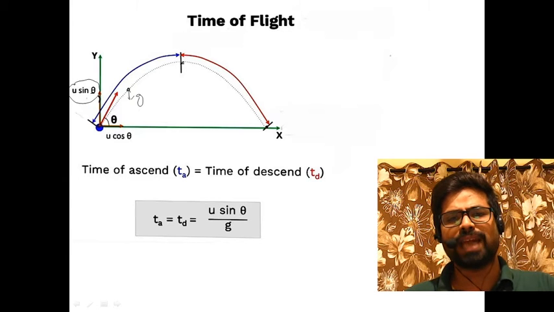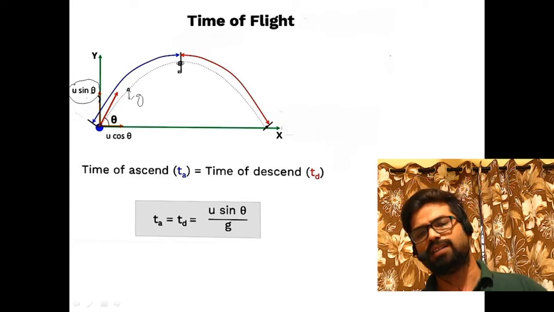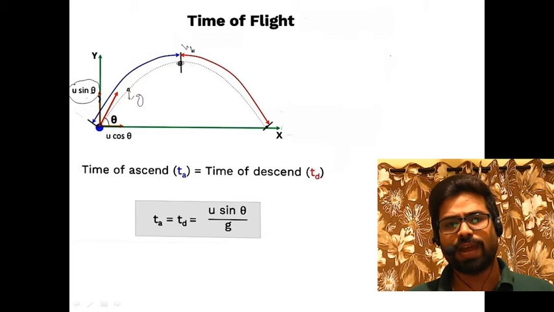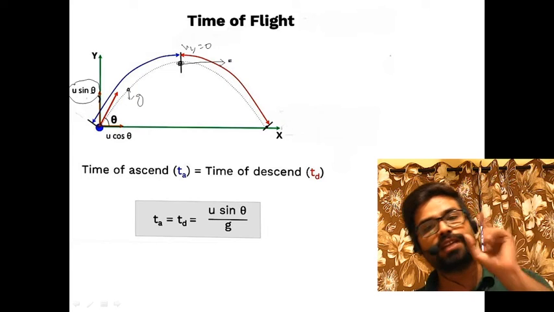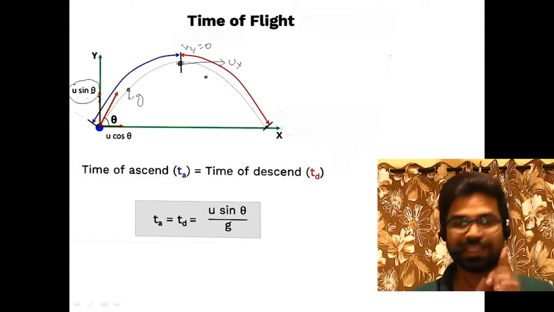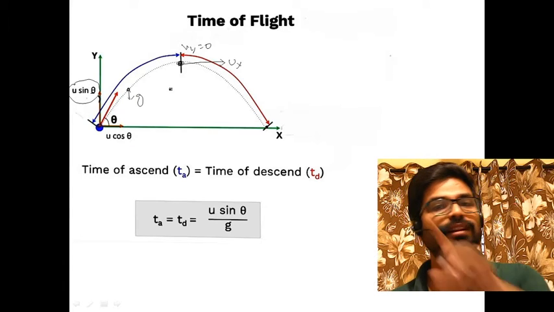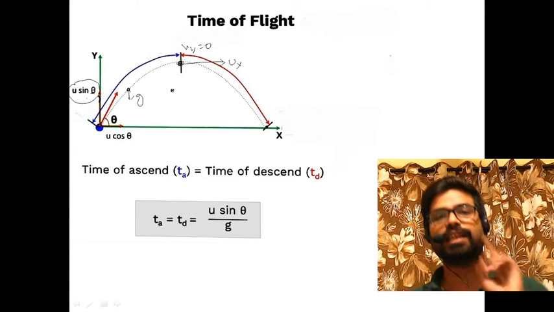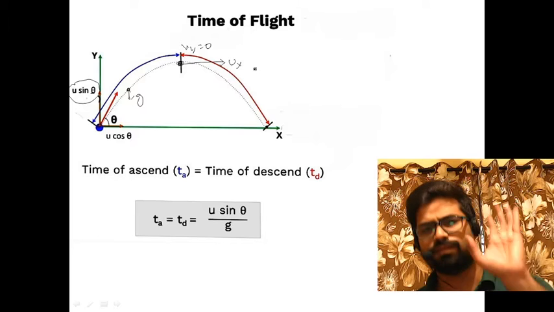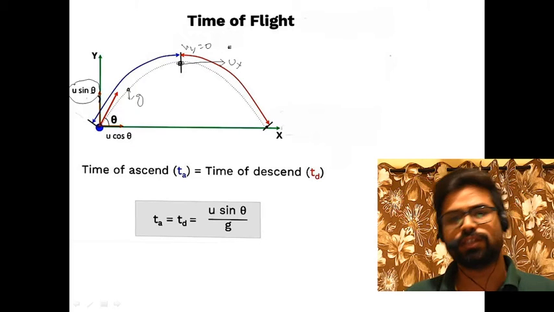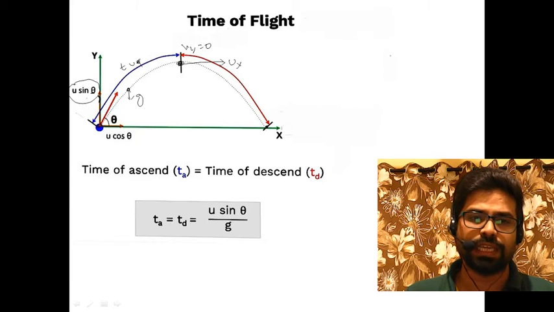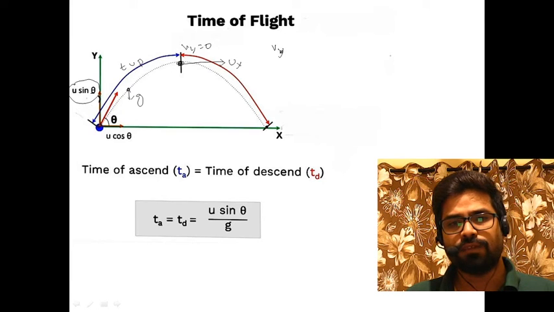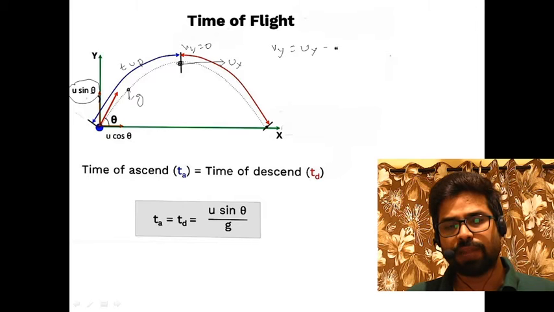In the same manner, at the highest point, velocity in the y direction will be equal to 0, and velocity in the x direction will remain ux, because in the x direction there is no acceleration. So ux is the velocity and vy is 0. Then how can we calculate the time of the upward journey? vy is equal to uy minus gt.